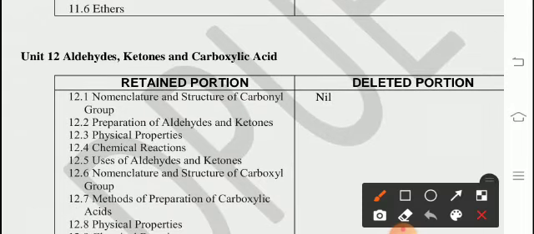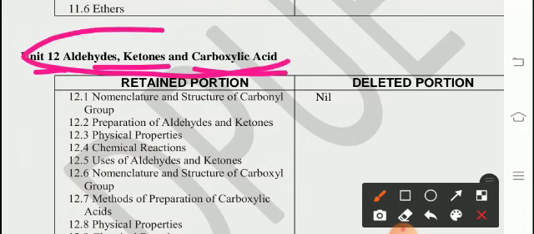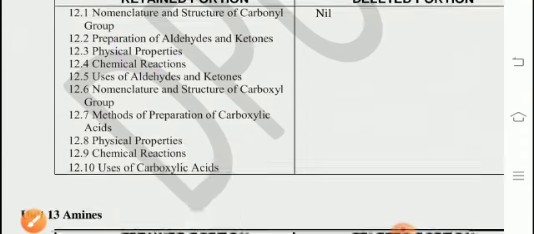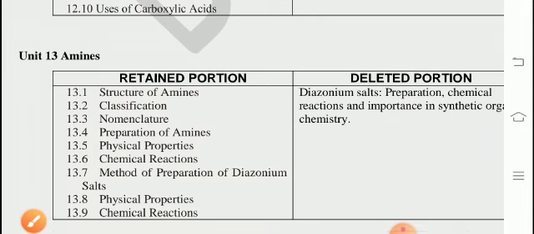From unit 12, aldehydes, ketones, carboxylic acids. The whole chapter is retained. Nothing is deleted from this chapter. You have to read the whole chapter.